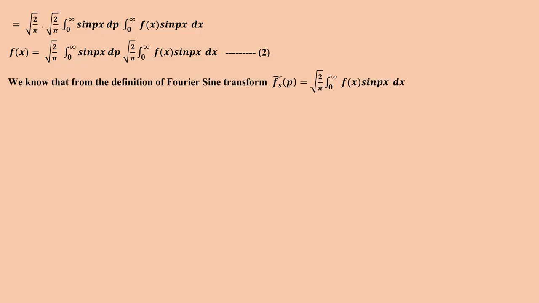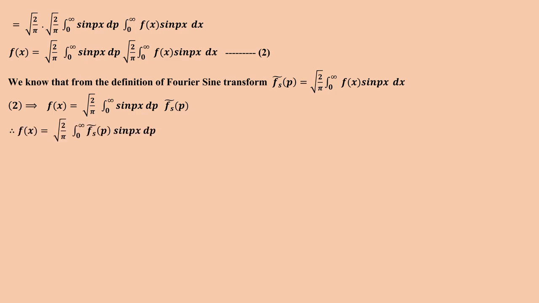We know that from the definition of Fourier sine transform, fs bar of p is equal to square root of 2 divided by pi integral 0 to infinite f of x sin px dx. So 2 implies f of x is equal to square root of 2 divided by pi integral 0 to infinite sin px dp. The second term, right, is nothing but fs bar of p. Therefore f of x is equal to square root of 2 divided by pi integral 0 to infinite fs bar of p sin px dp.